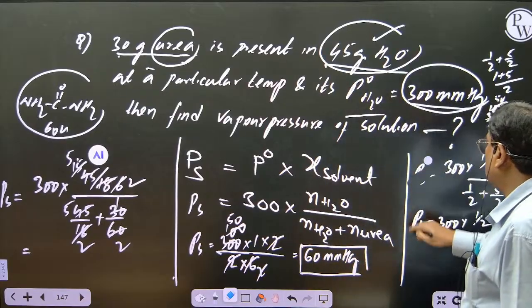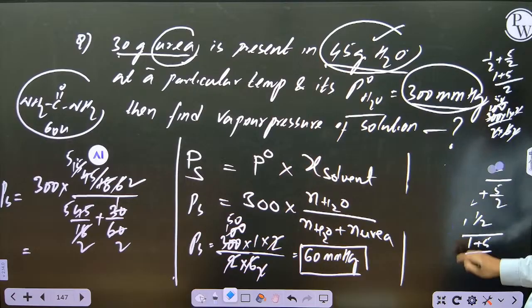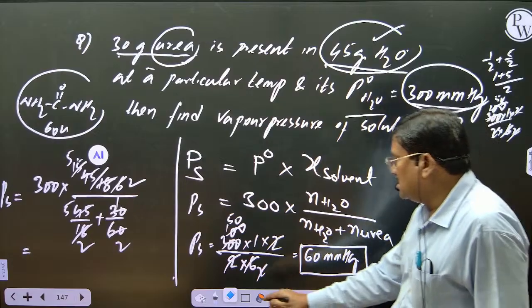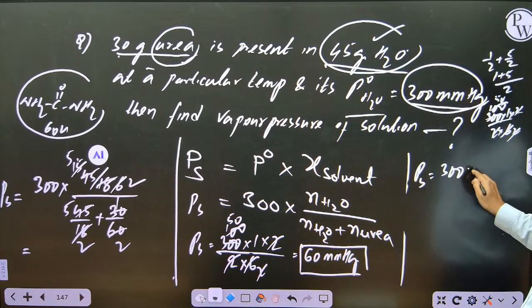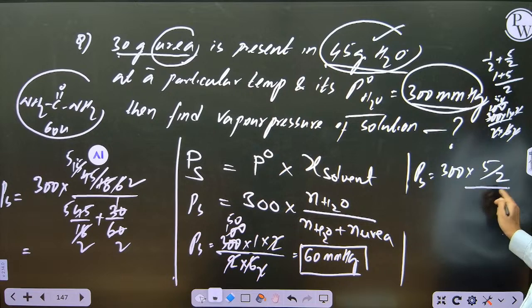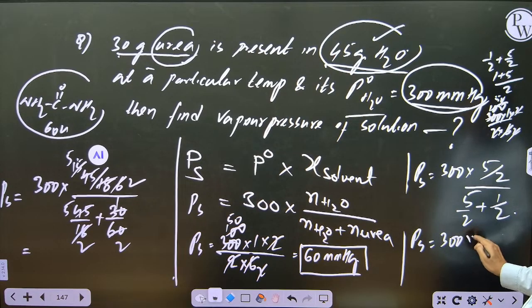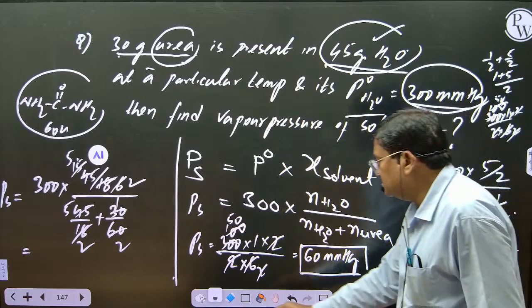Copy it, students. Now I write here 3. This can be written. Finally, tell what will be the answer. I am writing here 300 into 5 by 2 by 5 by 2 plus 1 by 2, students. So that comes 300 into 5 by 2. What is the LCM for this? 2, no? So 2 ones are 2, 5 plus 1, 6 by 2. Finally, how much do you get? Check.